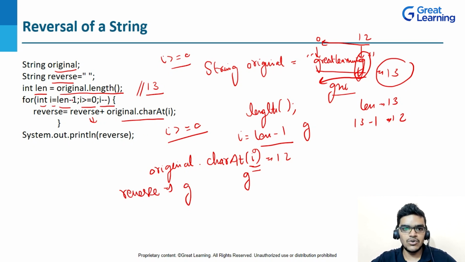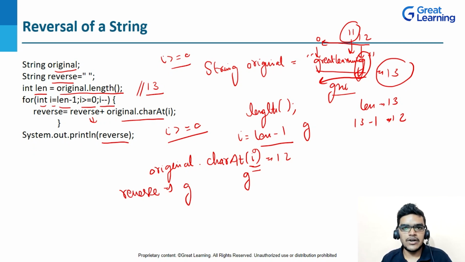After that, once again it will go, and again the condition is length minus 1, and the new indexing position that I will get is 11, right? In this way the loop will go on, and I will get the string in reverse order. So this is the program for reversal of a string. And let me print it out: at last I will write System.out.println, and then reverse. So I will get my reverse string.